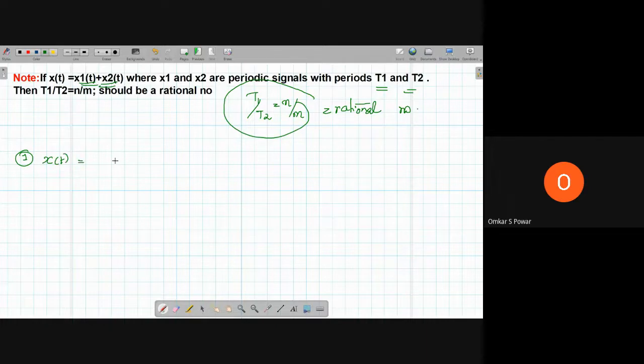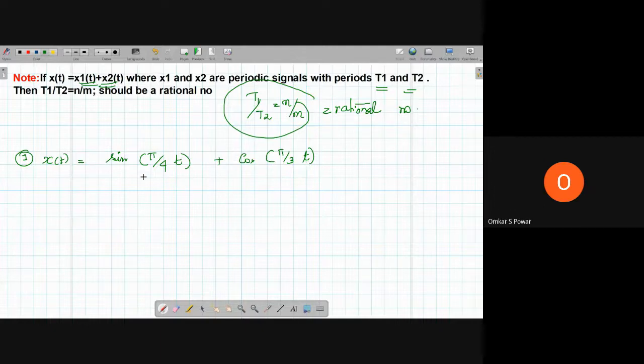Let me take this example. x of t is equal to sin(π/4 · t) plus cos(π/3 · t). The objective here is to find whether the signal is periodic or not, and if it is periodic, find the period.